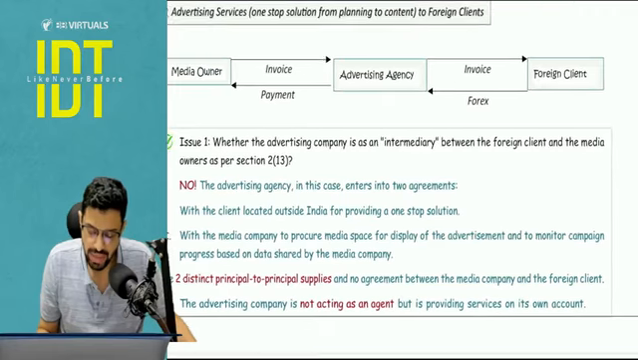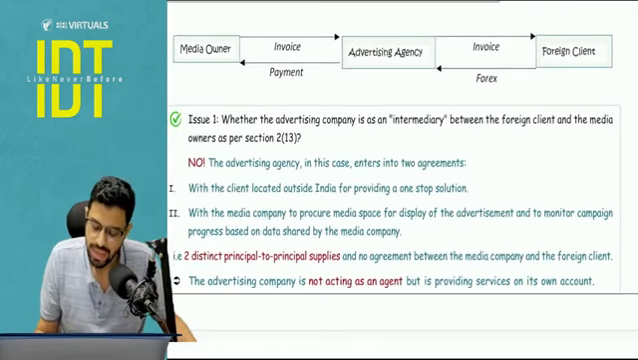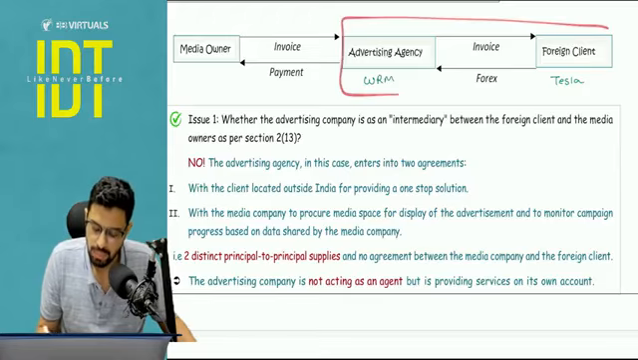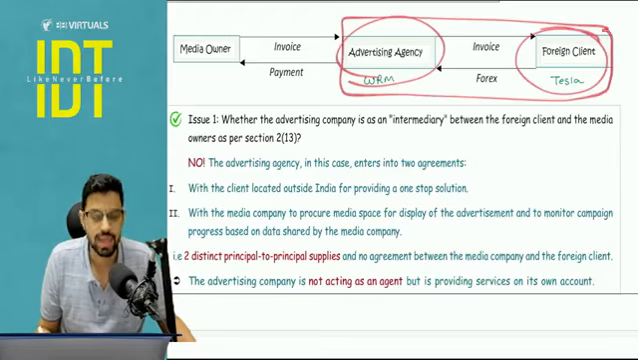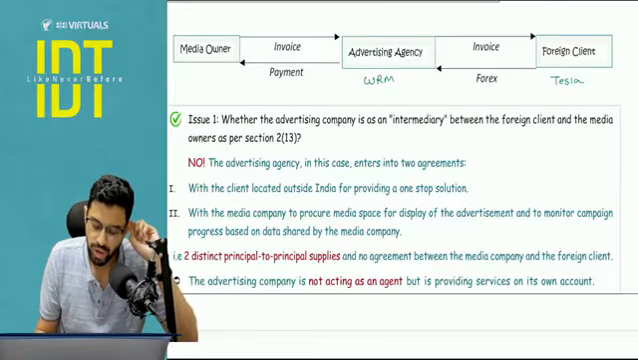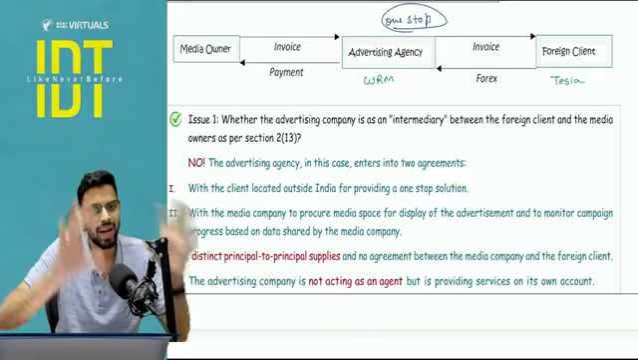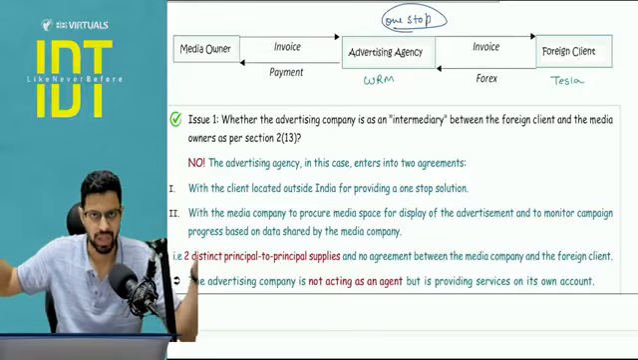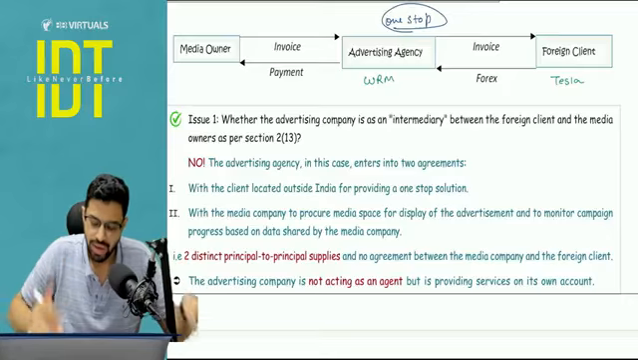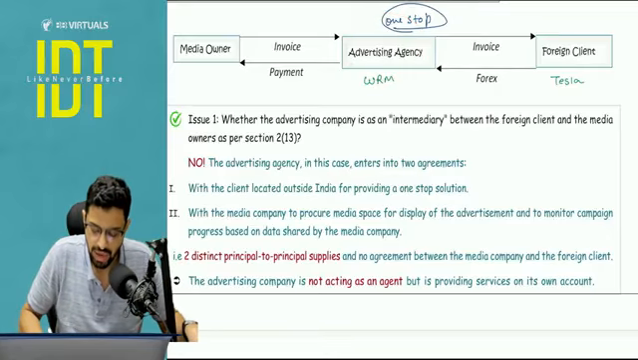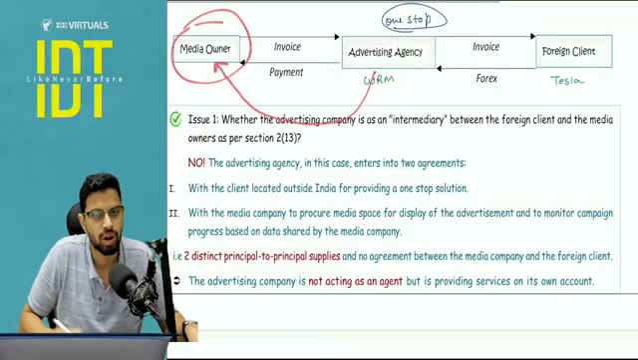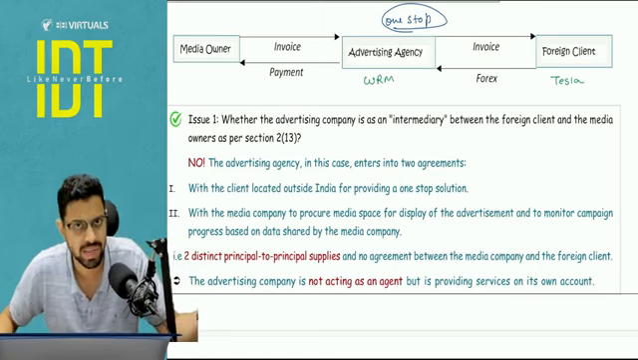Next, advertising services. Now understand what is the modus operandi. Let's say there is a foreign client Tesla, and there is an advertising agency White River Media. Sometimes the foreign client and advertising agency enter into a contract where White River Media is asked to provide a complete one-stop solution with respect to advertising, right from content planning to management to everything. And after this contract is entered, White River Media, the advertising agency, will enter into different contracts with media owners for getting the advertisements and everything.